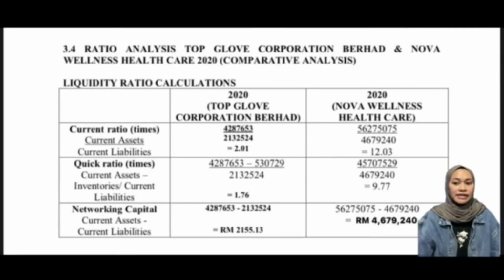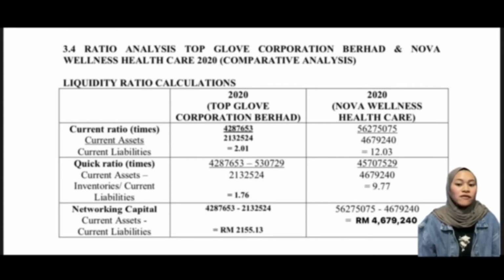3.4 Ratio Analysis: Top Glove Corporation Berhad and Nova Wellness Healthcare 2020. This is the comparative analysis. Firstly, liquidity ratio calculation. It has three types of ratio. First is current ratio. The formula is current assets divided by current liabilities. So you will get the data. The data for Top Glove is 2.01, meanwhile the Nova Wellness is 12.03.